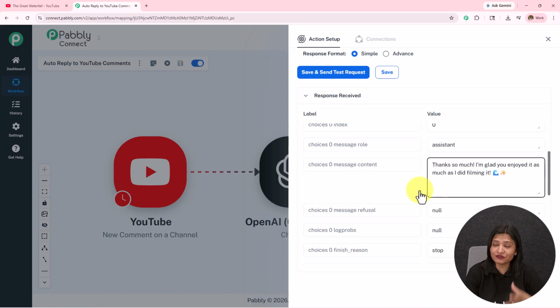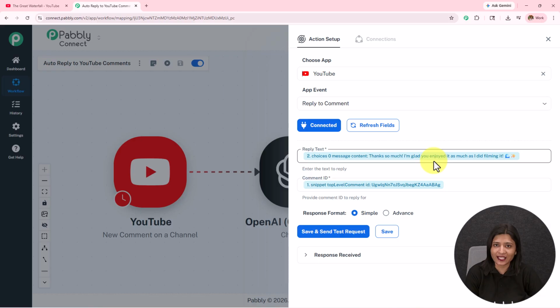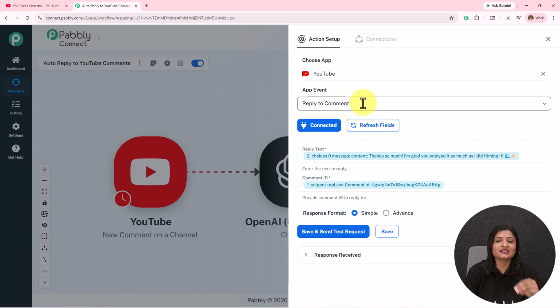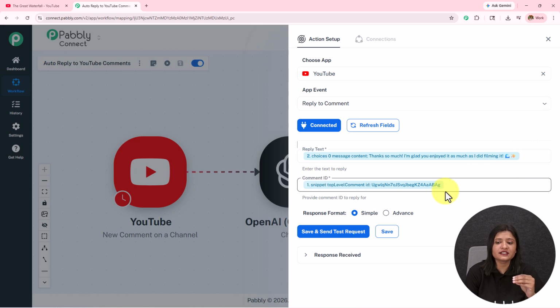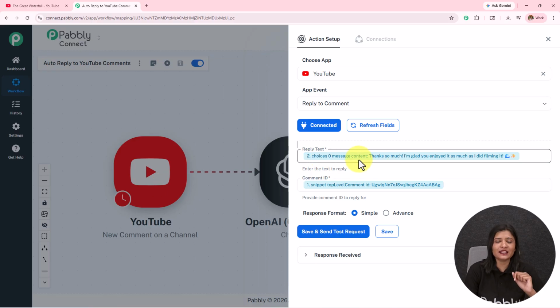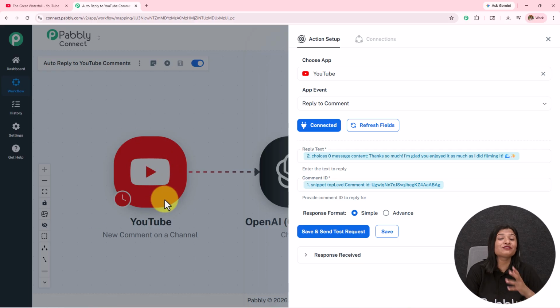And then after this step, I am going to select YouTube as my action application again, and in my action event I am going to select reply to comment. I am going to select the reply text by mapping it. In this reply text, I have entered the reply which OpenAI has generated for me. I have mapped this response. In this comment ID, I have entered the response which I have received from YouTube. So here we have to map the reply which we have received from the AI agent, and then we have to enter the comment ID which we have received from the trigger step.